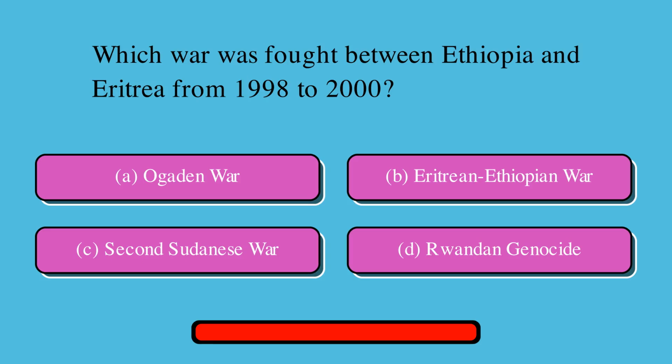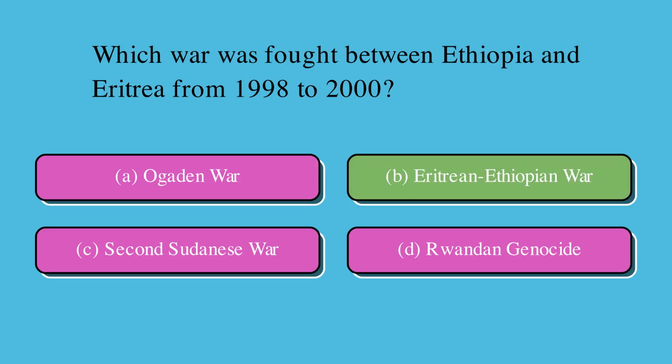Which war was fought between Ethiopia and Eritrea from 1998 to 2000? Is it A. Ogaden War, or B. Eritrean-Ethiopian War, or C. Second Sudanese War, or D. Rwandan Genocide? Correct answer is B. Eritrean-Ethiopian War.